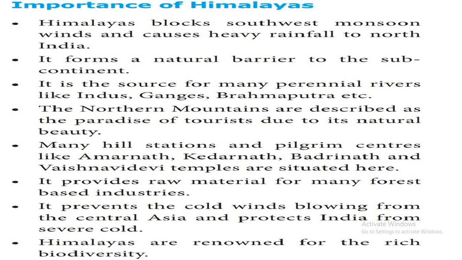Himalayas block the southwest monsoon winds and cause heavy rainfall in North India. Second point, it forms a natural barrier to the subcontinent, a natural wall that protects from other Asiatic countries. It is a source of many perennial rivers, a continuous flow of rivers throughout the year. What were the rivers? Indus, Ganges, Brahmaputra, and etc.